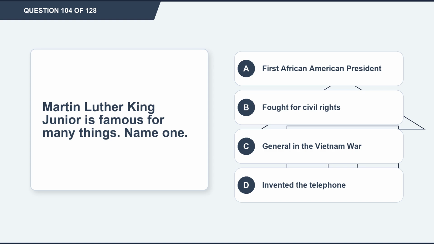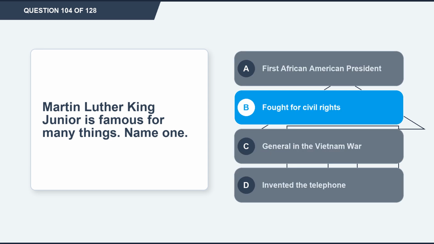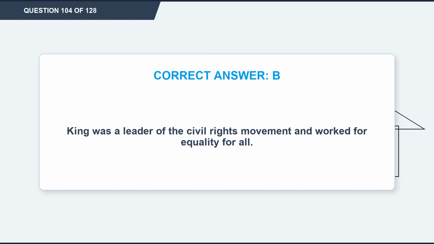Question 104. Martin Luther King Jr. is famous for many things. Name 1. Option A, first African American president. Option B, fought for civil rights. Option C, general in the Vietnam War. Option D, invented the telephone. The correct answer is option B, fought for civil rights. Explanation. King was a leader of the civil rights movement and worked for equality for all.